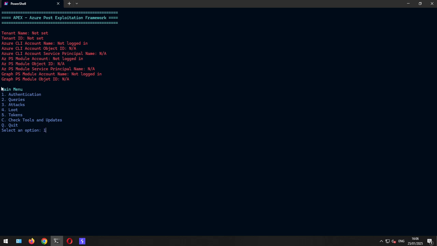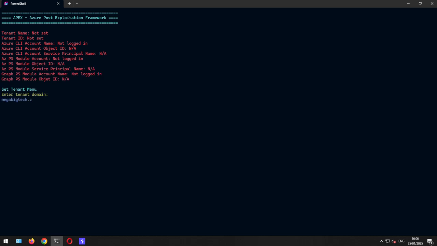So as you can see, we have the menu, or the option to set the tenant, then the authentication menu. We have queries still, we have attacks still. Now I have a dedicated loot menu, and we also have a tokens menu, but we will come to that in a sec. So let's first authenticate.